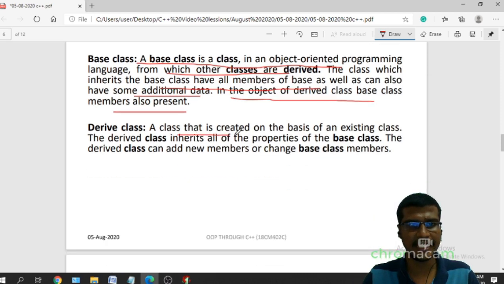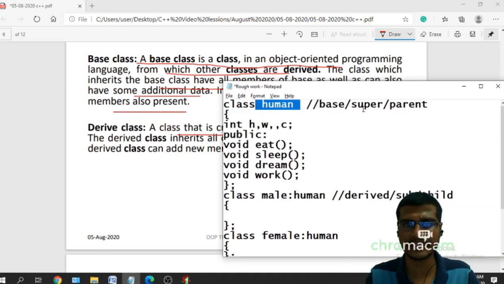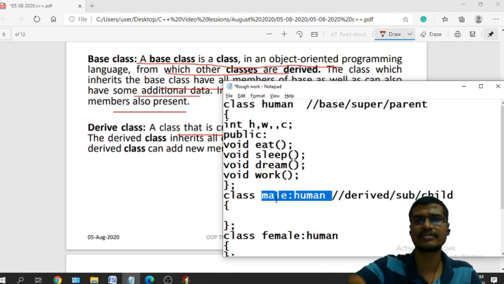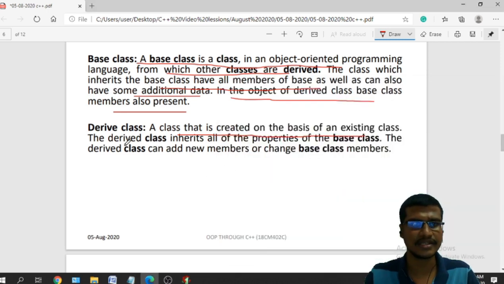A derived class is a class that is created on the basis of an existing class. The class from which other classes are derived is your base class, or super class, or parent class, and the class that is derived from this base class is known as your derived class, or subclass, or child class. The derived class inherits all the properties of the base class. The derived class can add new members or change base class members.